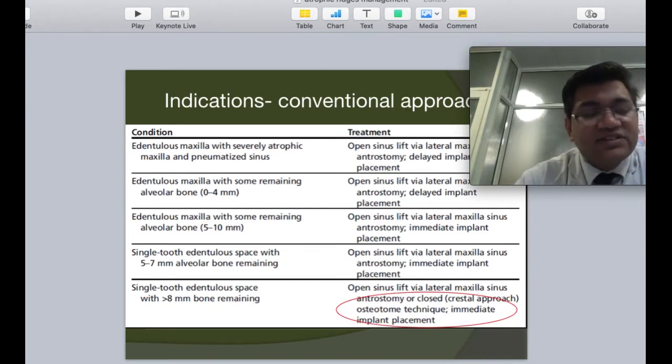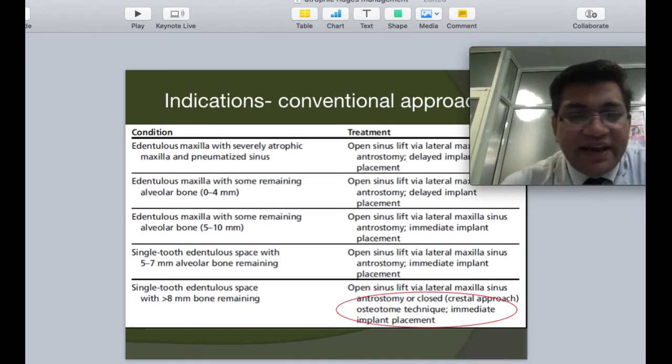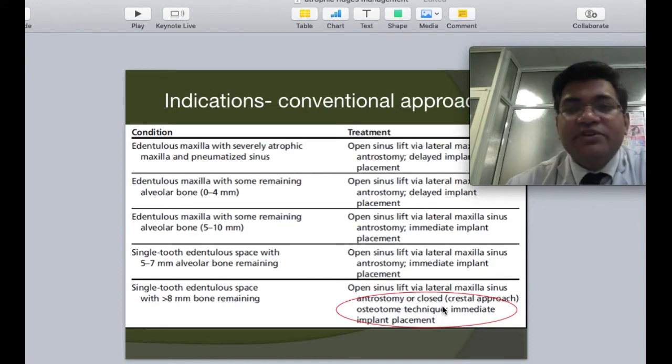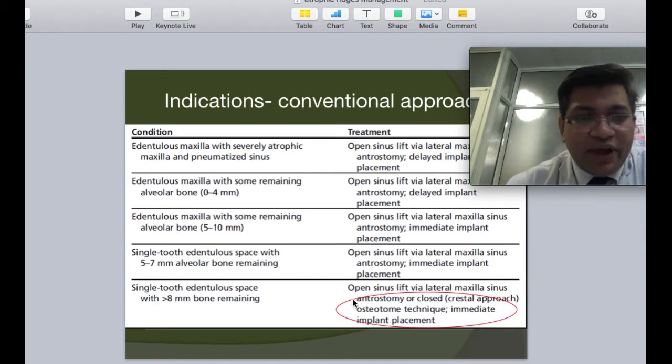The challenges are significantly more in a completely edentulous case with an enlarged sinus compared to a single tooth rehabilitation. Previous guidelines would suggest that if there is a single tooth edentulous space with a height of approximately 6 to 8 millimeters of bone, you can go ahead and do a good indirect sinus lift and immediate implant placement. For anything less, they always suggest an open sinus lift procedure.